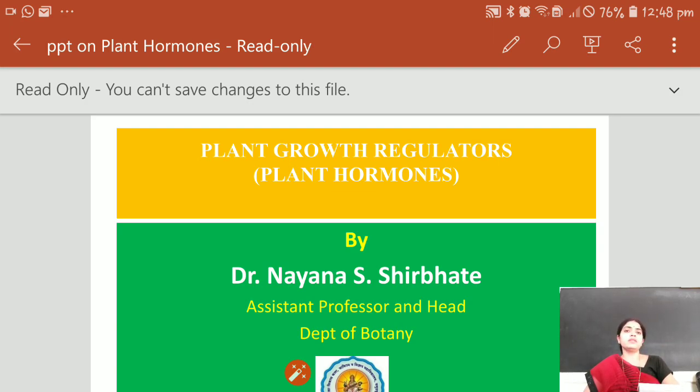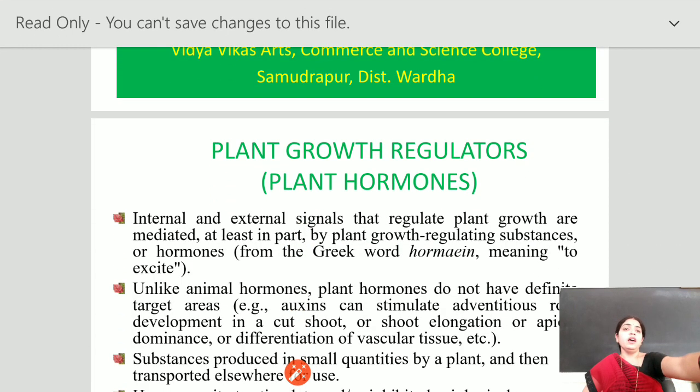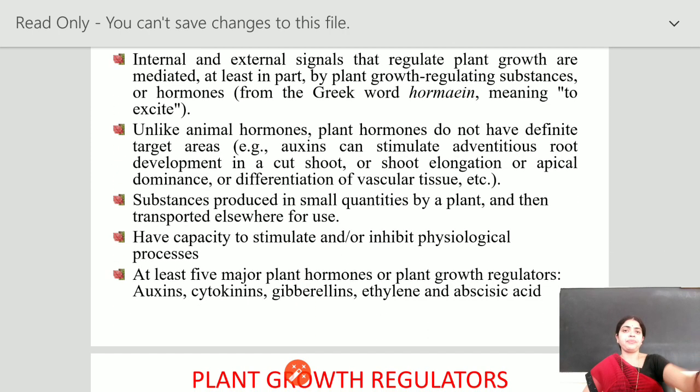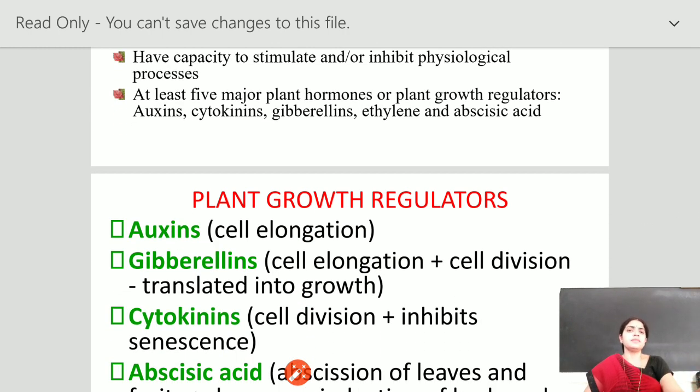In this session, we discuss plant growth regulators and plant hormones. Different types of plant hormones are found in the plant which regulate the growth of the plant in small quantities. They have the capacity to stimulate and inhibit physiological processes. At least five major plant hormones or growth regulators exist: auxin, cytokinin, gibberellin, ethylene, and abscisic acid. Apart from those, jasmonic acid, salicylic acid and some other plant growth regulators are found in the plant.